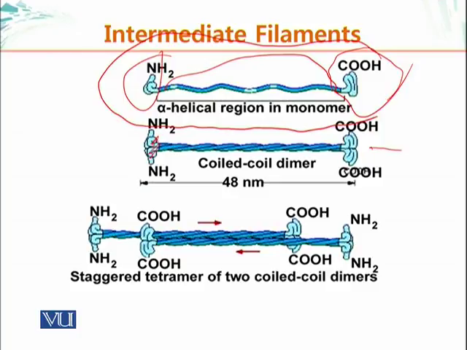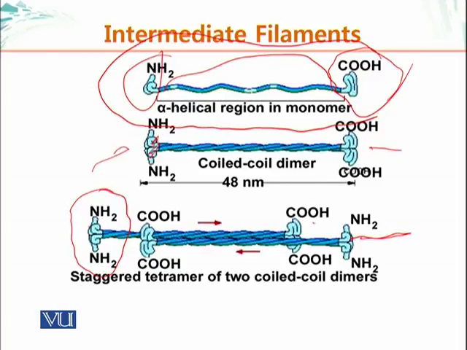So here are the amino termini of those dimers that we formed in the previous part of the slide. The amino termini are adjacent to the carboxy termini of the other partner dimer. Also, not only are they anti-parallel, they are also staggered. Staggered means one dimer starts here and ends here.